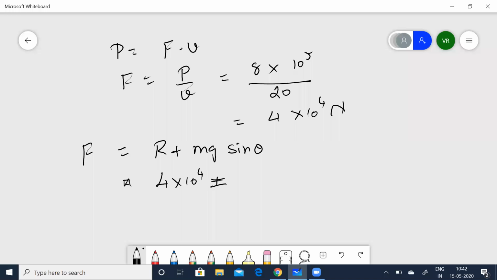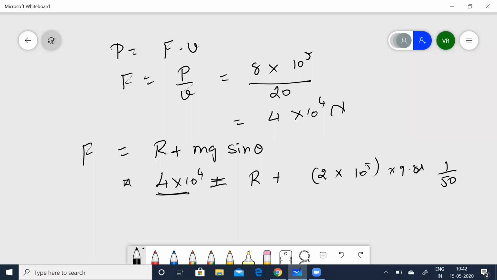That is equal to R, which we don't know, plus 2 into 10 to the power of 5, which is the mass of the train, g is 9.8, and sine theta is given as 1 by 50. From this you can calculate. So given force is equal to 4 into 10 to the power of 4. We don't know the reaction.